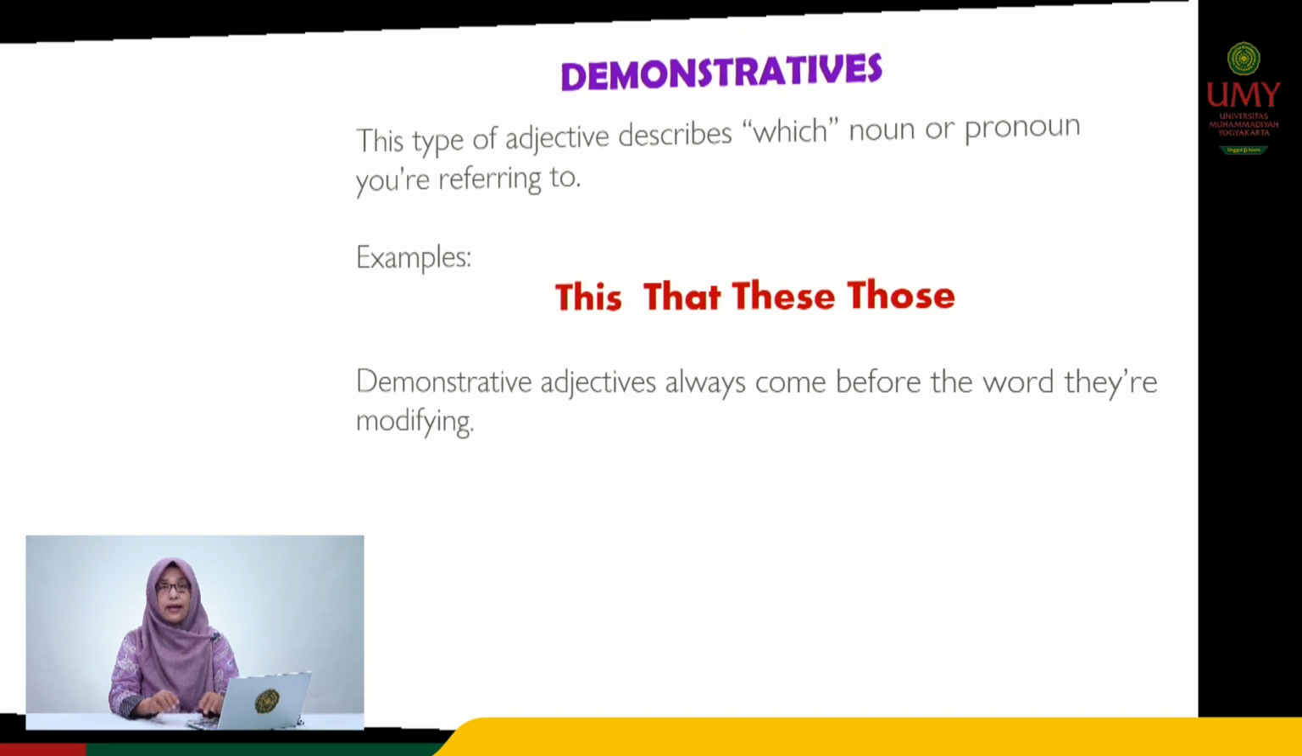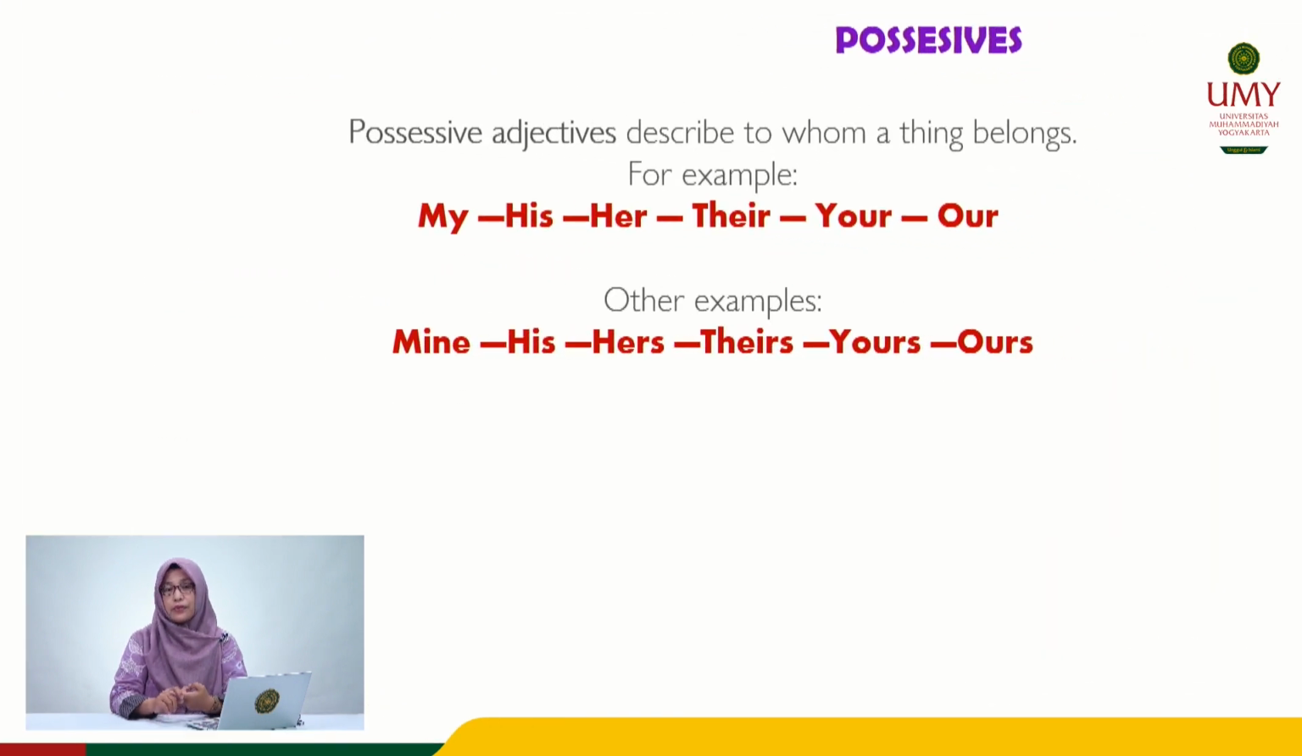Right, okay. Next, possessive. Possessive adjectives describe to whom a thing belongs. For example, my, his, her, their, your, and our. And other examples, mine, his, hers, theirs, yours, and ours. I'll give you the example. For example, I can say, this is my laptop. And I can use the word mine to say, this laptop is mine.